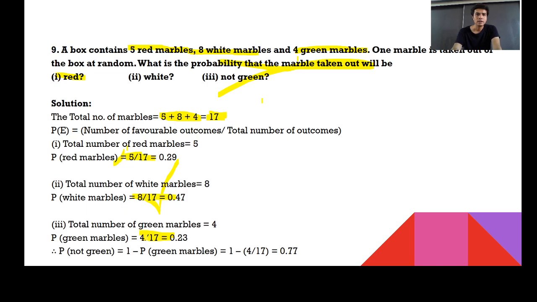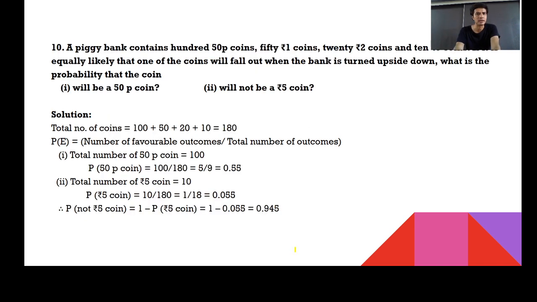Again, there's a doubt from one student. Here they ask the probability of not being green. So you are absolutely correct. For green, it is 4 by 17. For not green, it is 1 minus 4 by 17. So directly you can say that it is 13 by 17 or 0.77. Right? You are absolutely correct.